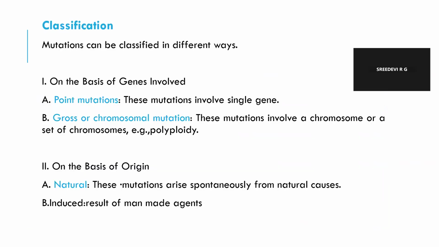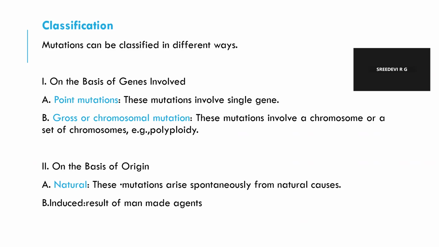Now, coming to the classification, mutations can be classified in different ways. On the basis of genes involved: point mutation, gross or chromosomal mutation; or on the basis of origin: natural or induced. Now, what are point mutations? So, these mutations involve a single gene. Gross or chromosomal mutations are those which involve a chromosome or a set of chromosomes.